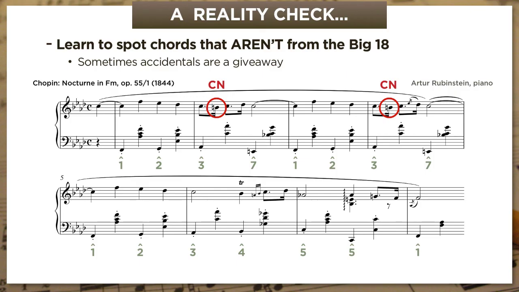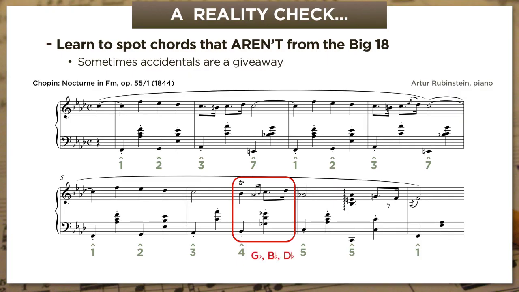Those B naturals are not chord tones. But have a look at the doubled G flat in the second half of bar 6. That G flat is pretty clearly a chord tone. It's replacing the G natural that we would expect in F minor. So we'd have to slow down and analyze this bar for real.